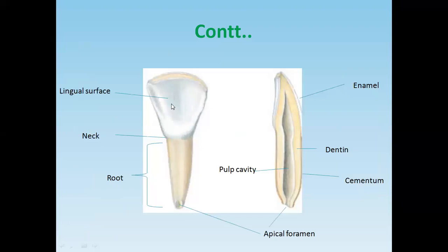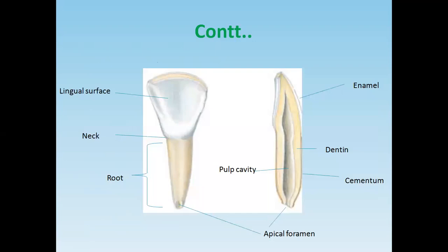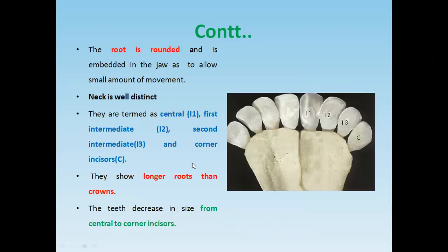In incisor teeth, the crown is somewhat shorter than the root. This is the crown, here is the neck, and this is the root. Below the root, there is one minute foramen for the passage of blood vessels. That is the apical foramen. The root is rounded, and the neck is very distinct.